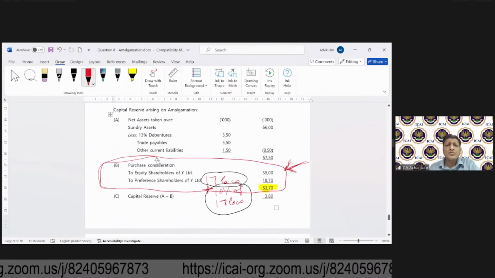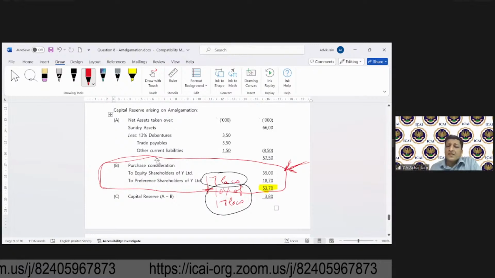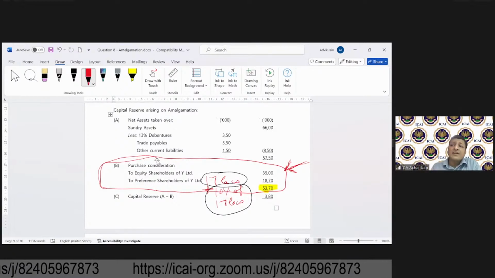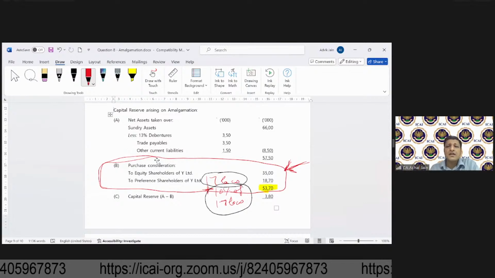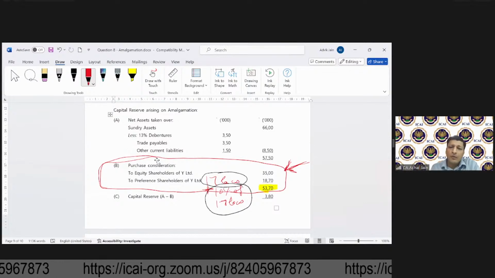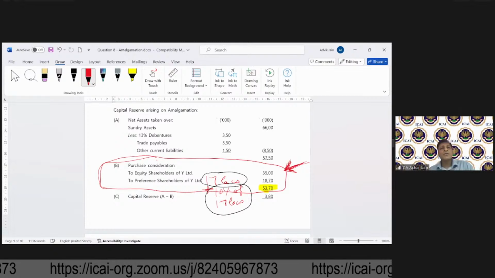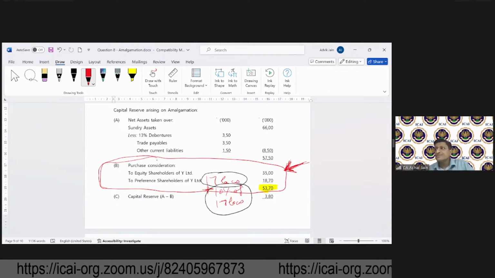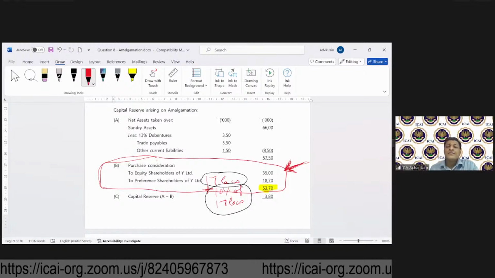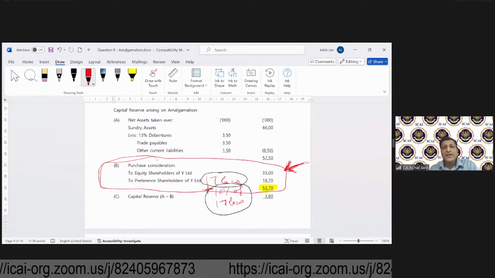So we can get on to those workings. Now in this case, consideration will remain the same. Whether it is merger method or purchase method, will the consideration change? No. So consideration is 53,70,000. So we don't need to solve this again. We can use the same working note. Fine. And the assets which are taken over, we already understand that.